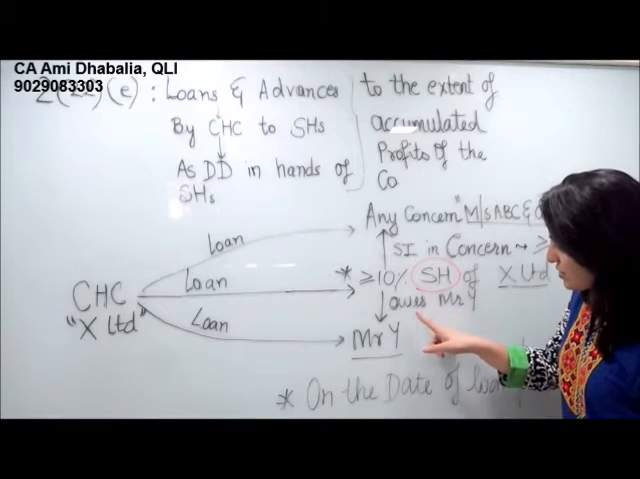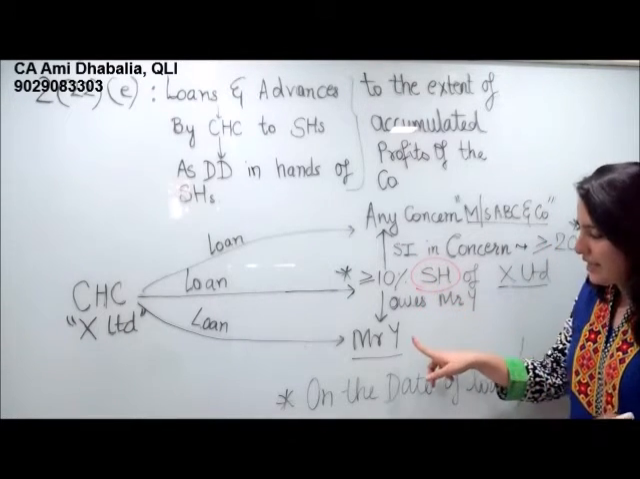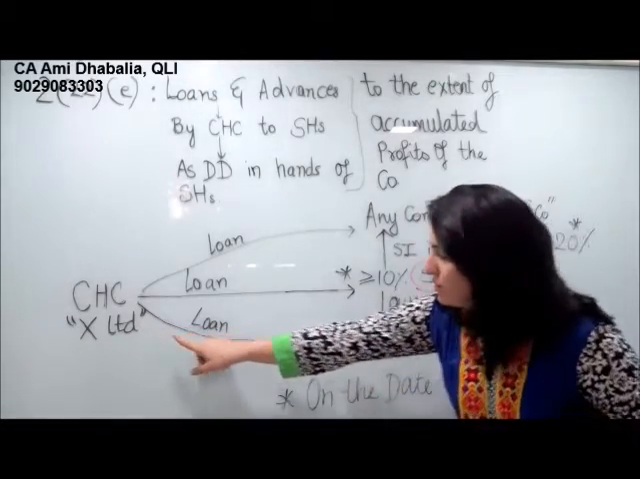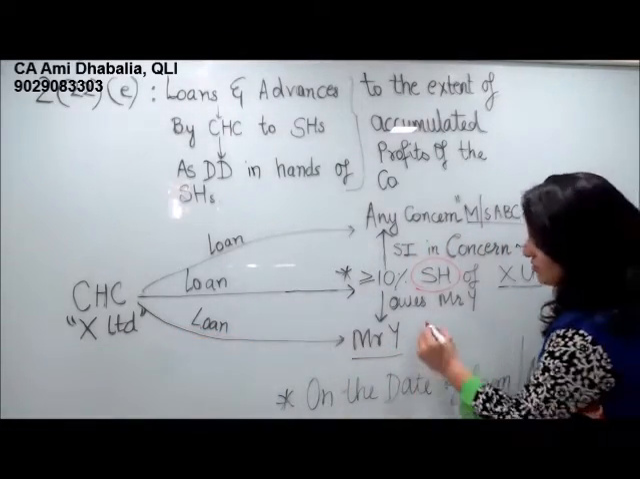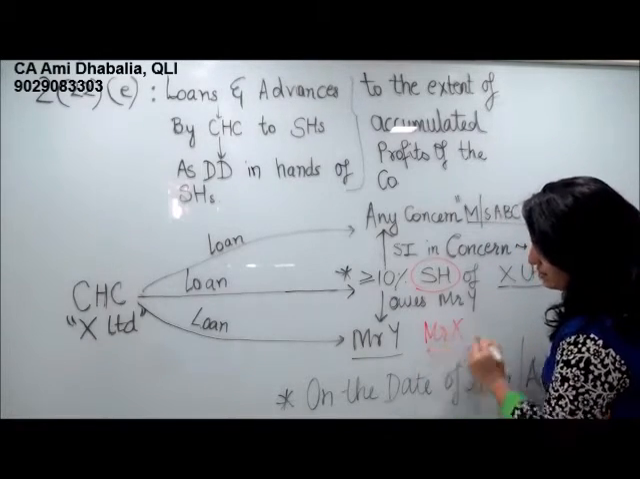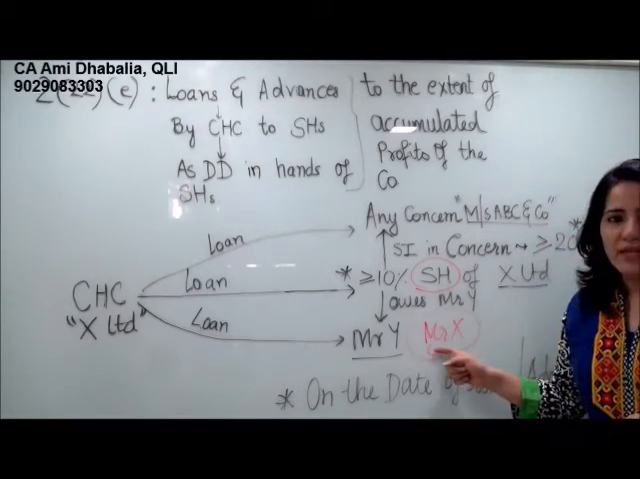Now he owes some money to Mr. Y, and the company is giving a loan to Mr. Y. That is the second case. Now in this case also, Mr. X, that is the shareholder, shall be taxed.